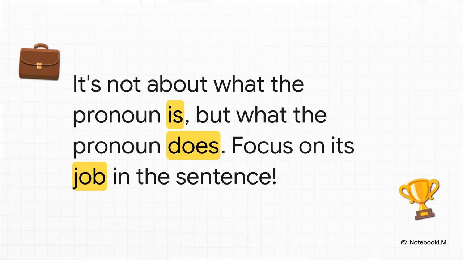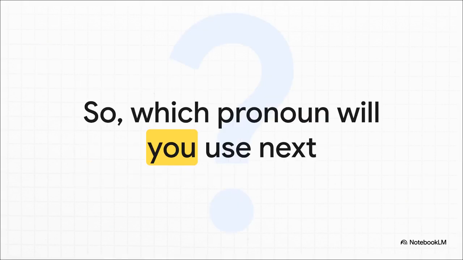So if there's one thing you take away from all this, it's this. Stop thinking about memorizing charts and start thinking like a detective. Always ask yourself, what is this pronoun's job in the sentence? Is it the doer, the receiver, or is it the recipient? So the next time you're faced with one of these choices, you'll have the mental framework to crack the case all by yourself. Thanks so much for joining me on this investigation.